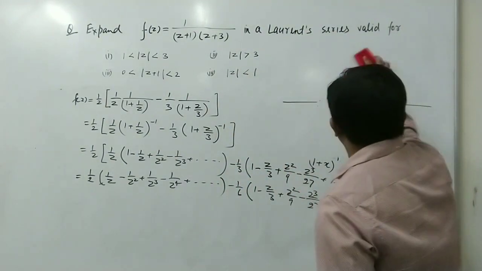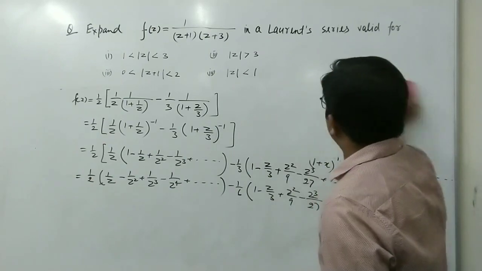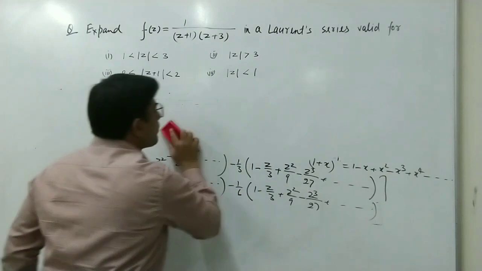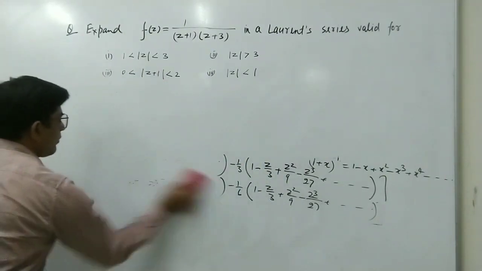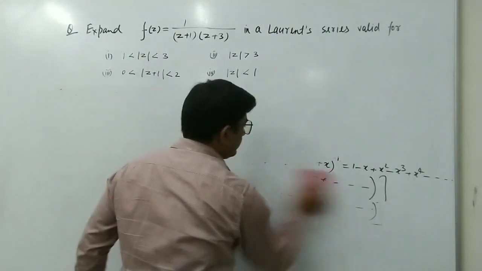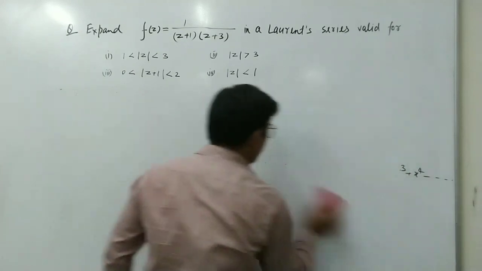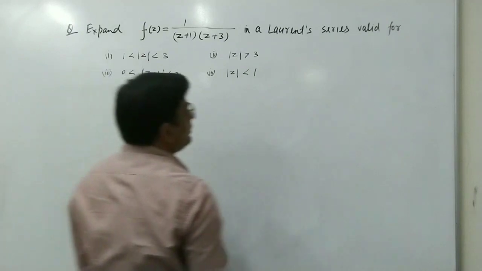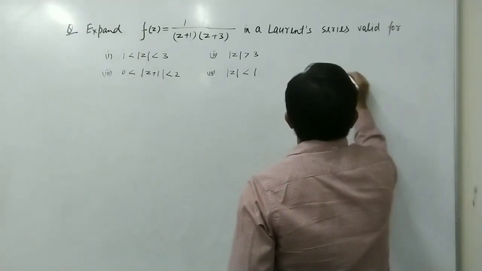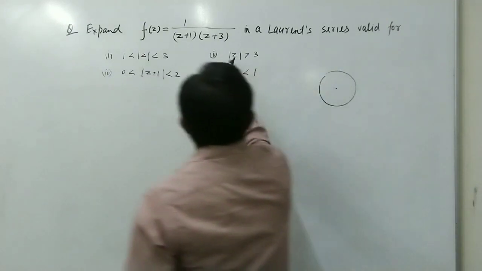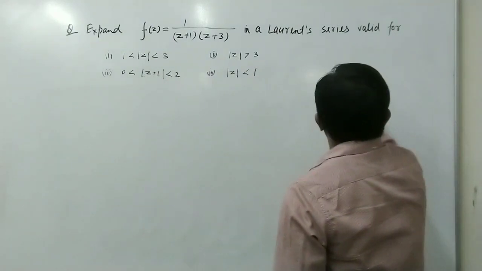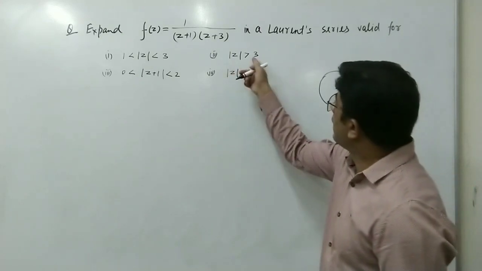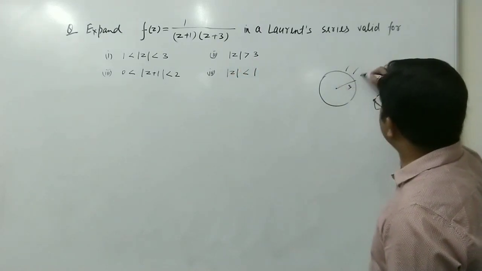In the second case we have mod z greater than 3, so we have a circle at center origin and radius 3. Mod z greater than 3 means this is the region outside this circle.